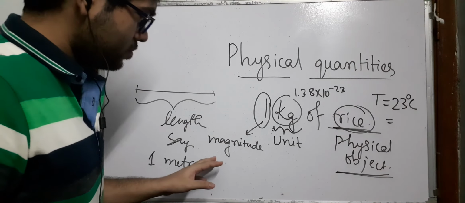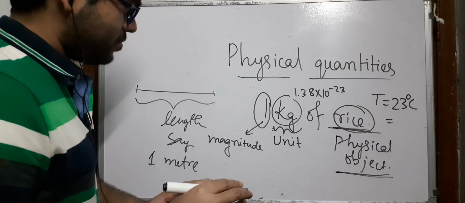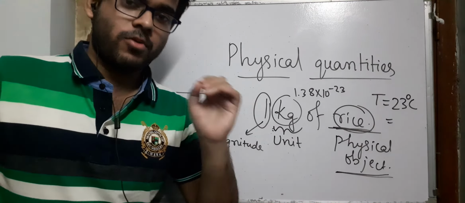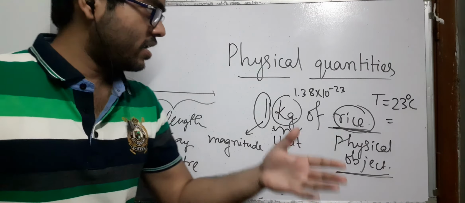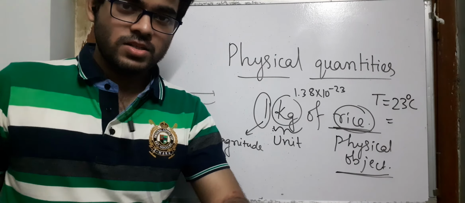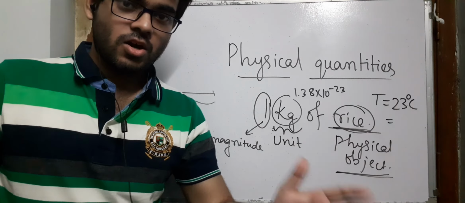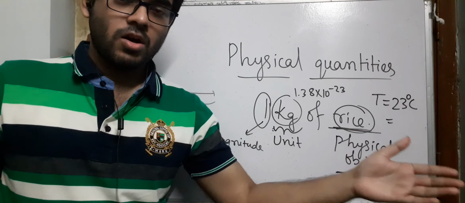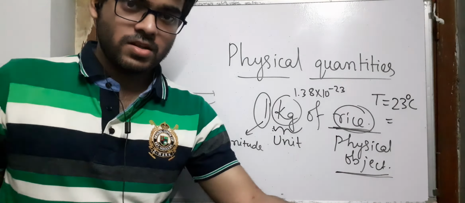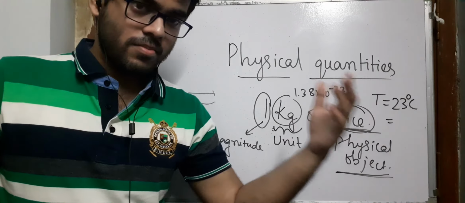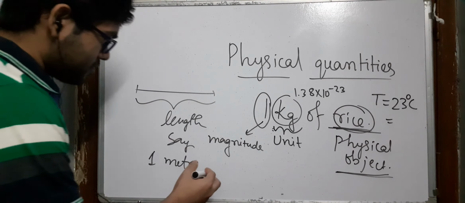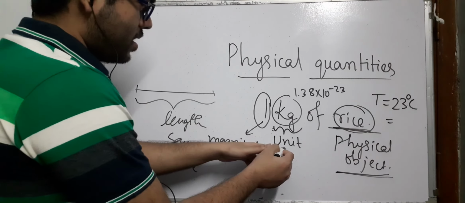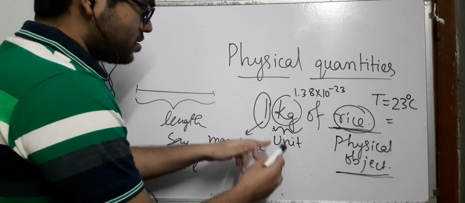Okay, so we are left with ultimately physical objects have properties which are denoted as physical quantities. They may be intrinsic or they may be extrinsic. They can be measurable or indirectly measurable, or they cannot be measurable. Okay, and we associate a number which is called its magnitude, and to make sense out of those numbers we give a unit.